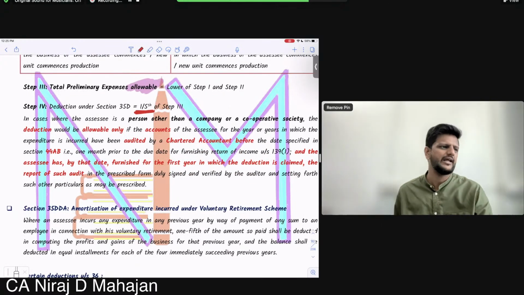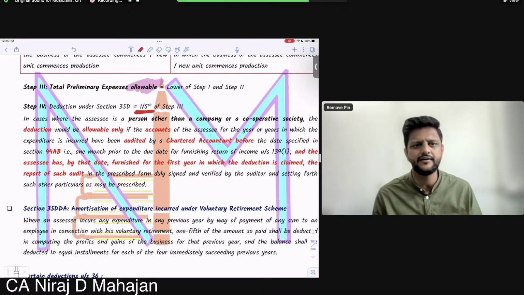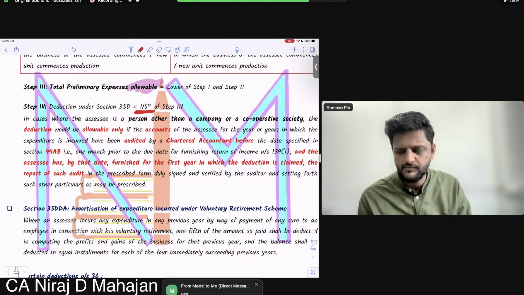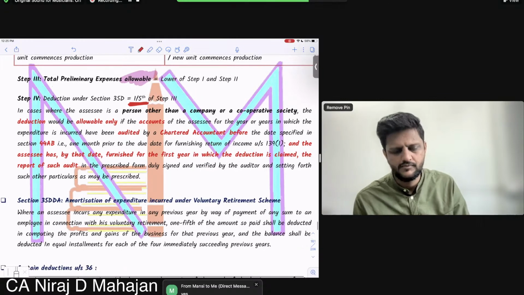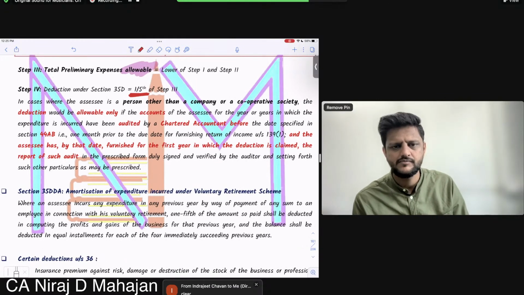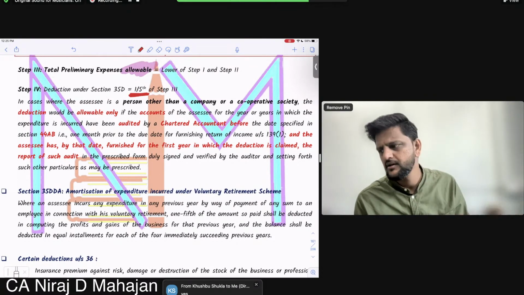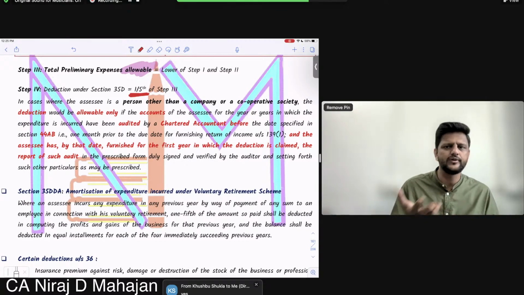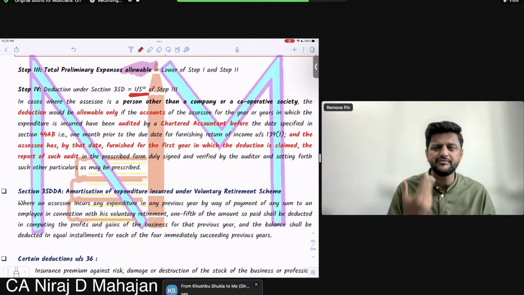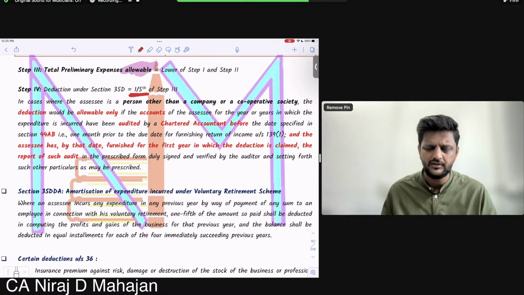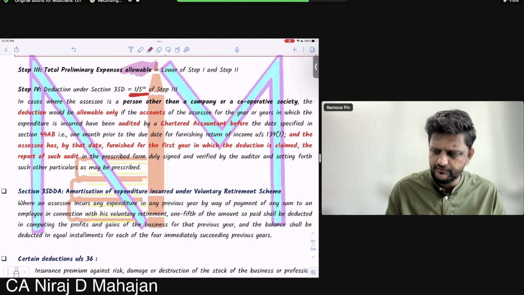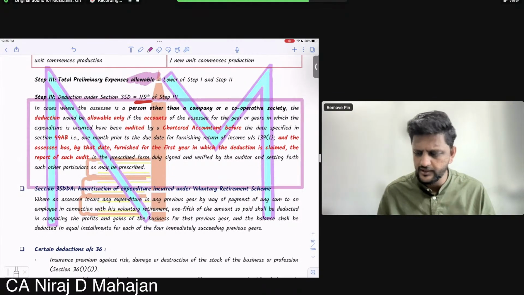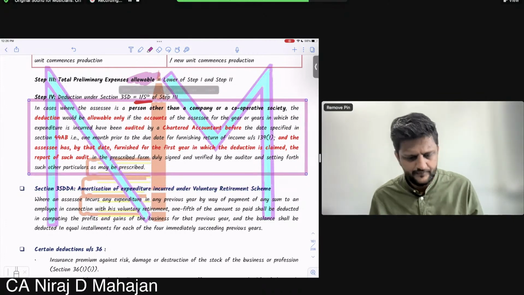Is it the same as pre-construction period interest? Tell me, all of you. Clear till here? Same thing, at least the 1/5 part. The only thing you have to check is to compare the actuals with the ceiling limit, calculate the ceiling limit, and whichever is lower will be allowed. Of that, 1/5 will be allowed in the current year. Simple. Chalo, read this paragraph quickly. You will not understand everything, but read it. Come on, quickly.